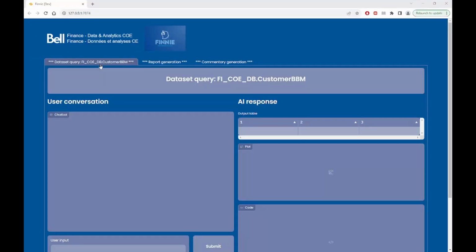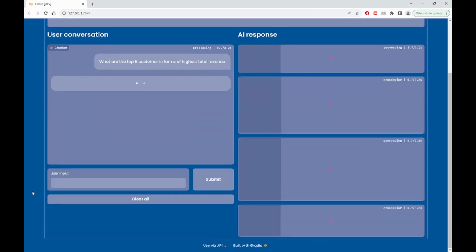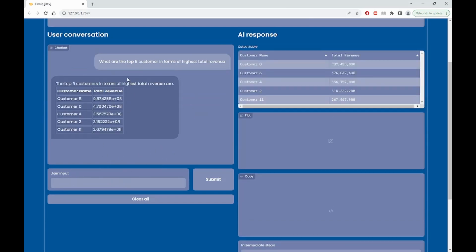I am at the first tab here. The first use case is a natural language query. So we can ask the machine using natural language. Let me ask the machine a question. I put my question here. This is the user interface chat box here on the left. So what are the top 5 customers in terms of highest total revenue?